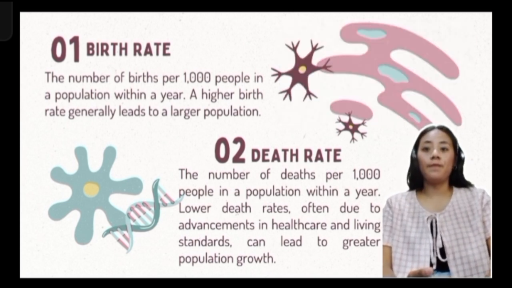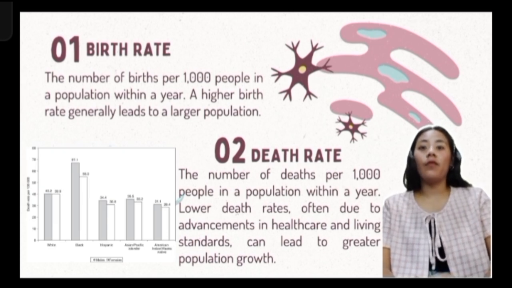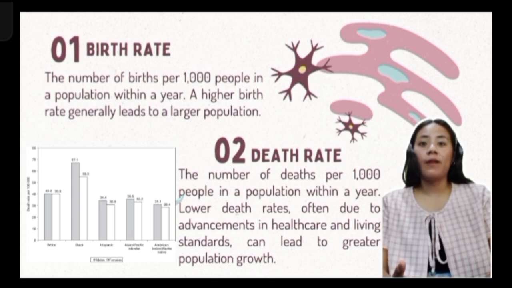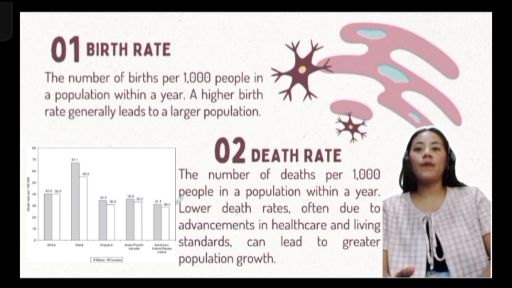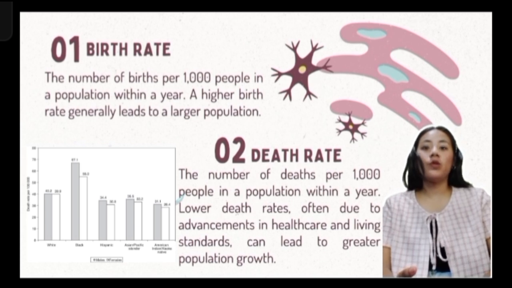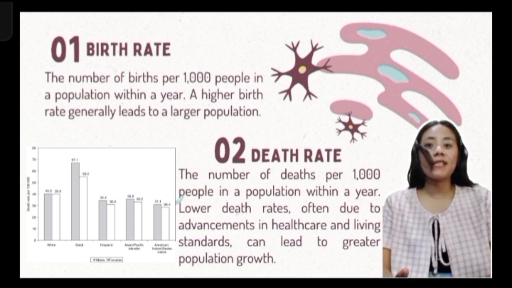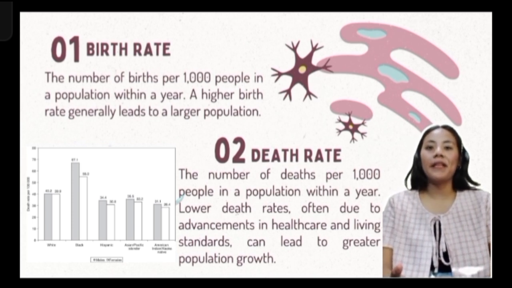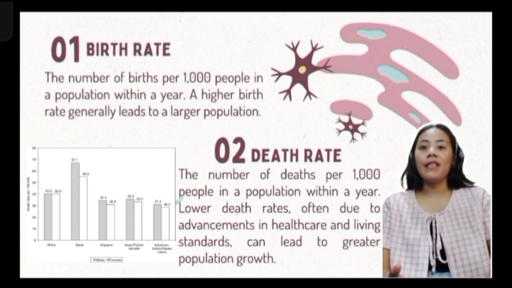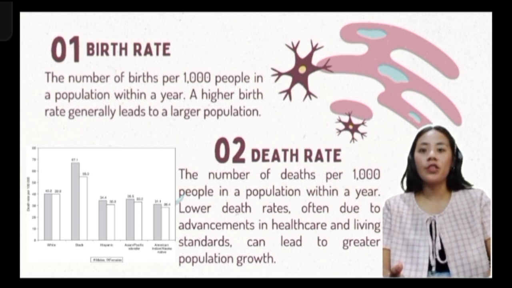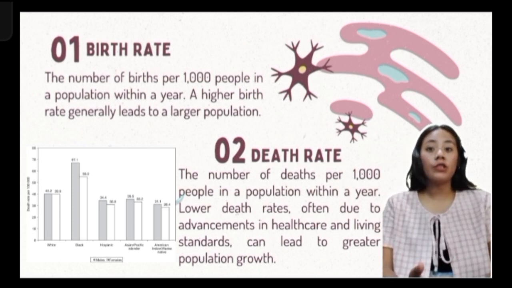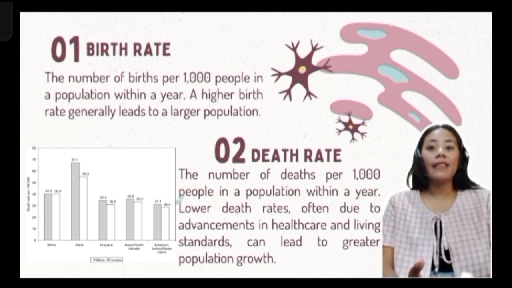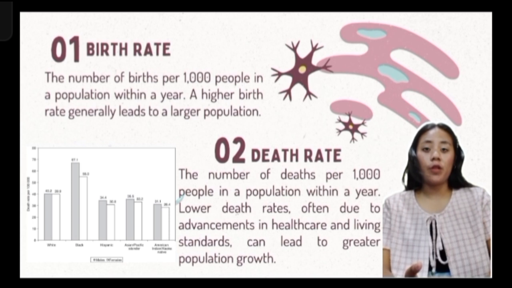So next is death rate. The number of deaths per 1,000 people in a population within a year. Lower death rates, often due to advancement in healthcare and living standards, can lead to greater population growth. For example, a country with improved healthcare might have a low death rate of 5, indicating a healthy population and contributing to population growth. A country facing a famine or disease might have a high death rate of 20, leading to population decline.